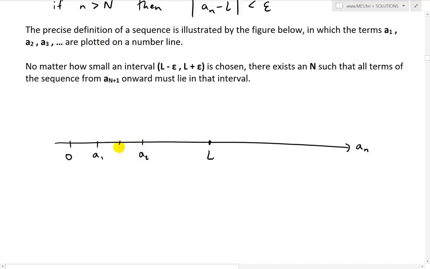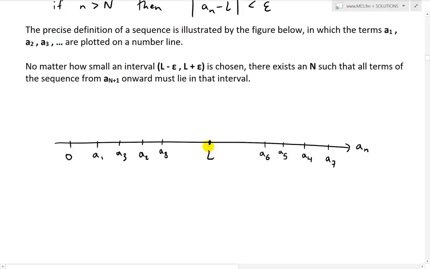This goes a2, say it goes to a3 over here, and it jumps to a4 over here, and let's say it goes to a5. Then it goes to a6, like that. Let's say it jumps to a7, like this. But then let's say it jumps to a8 over here. But eventually, as you get more and more, it's going to converge towards this L.